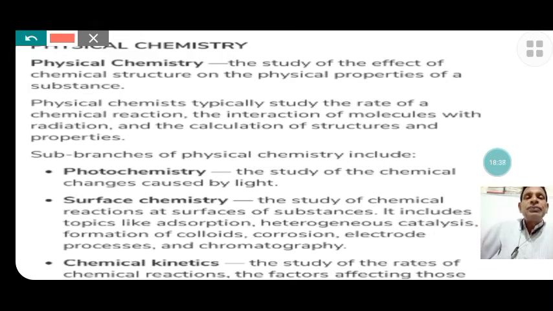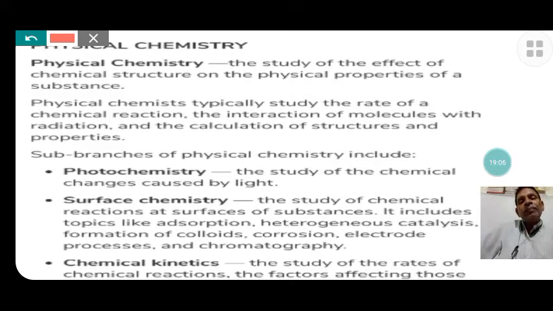Physical chemists typically study the rate of a chemical reaction, what the rate of a chemical reaction is, how it is altered, the interactions of the molecules with radiation, and the calculations of the structures and the properties.